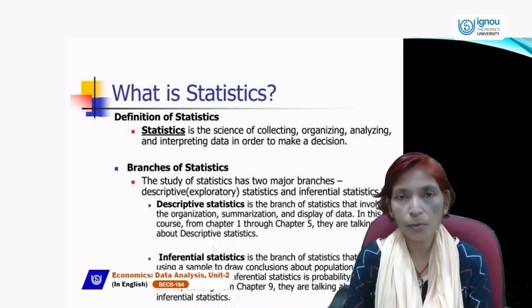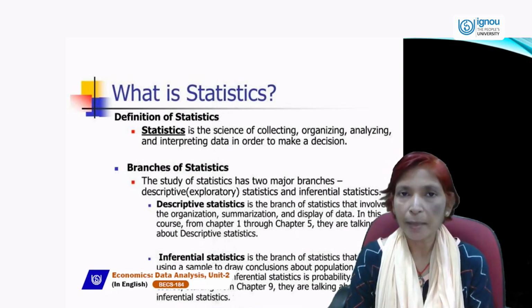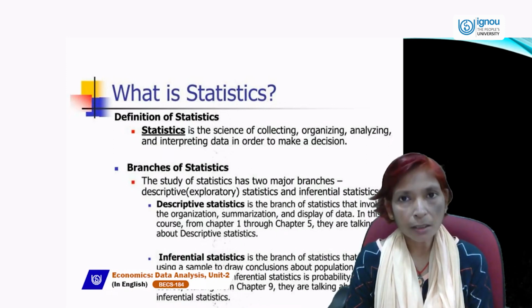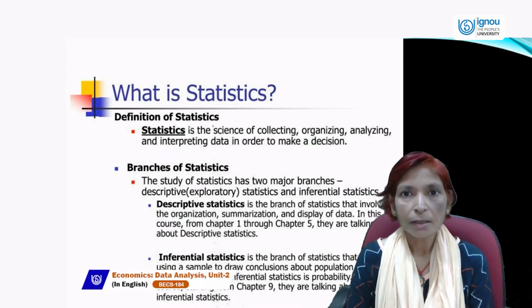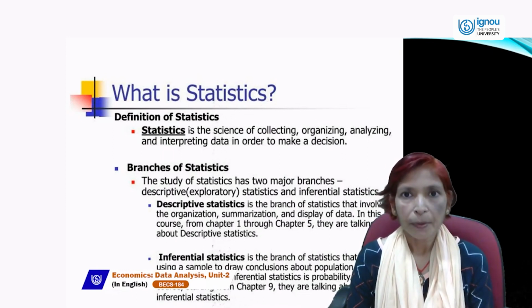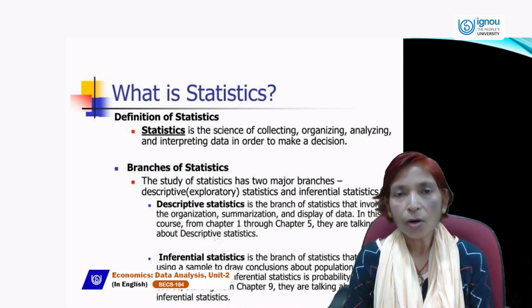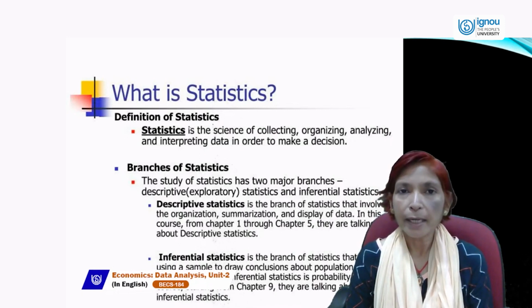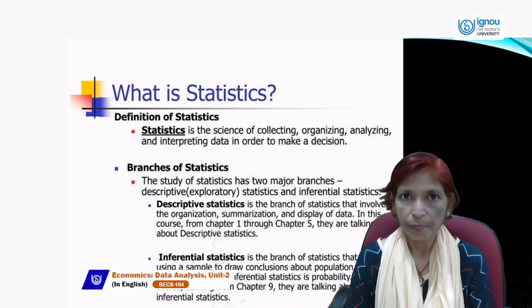Data collection has two main methods: one is primary and the other is secondary. A primary source is that source in which the investigator or researcher individually collects the data himself or herself. That type of data is called original data, and that primary data is related to their research purpose.